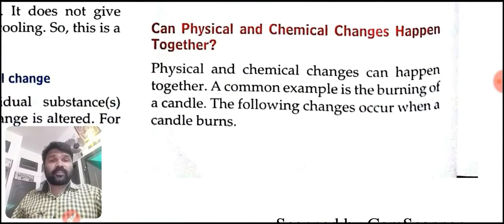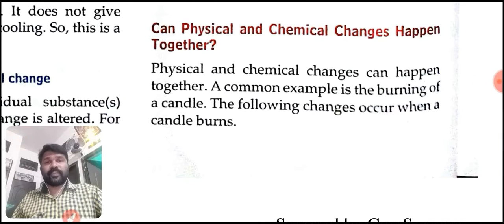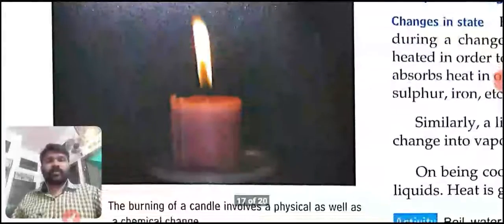Now we are going to discuss whether physical and chemical changes can occur together. A common example is the burning of a candle. In this case, we can see that physical and chemical changes happen together. Okay, students?